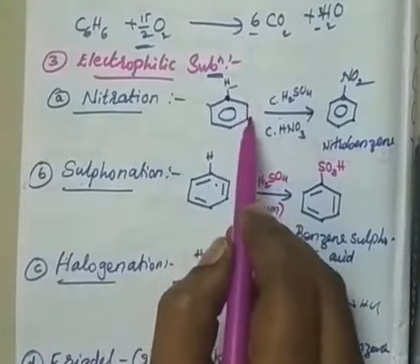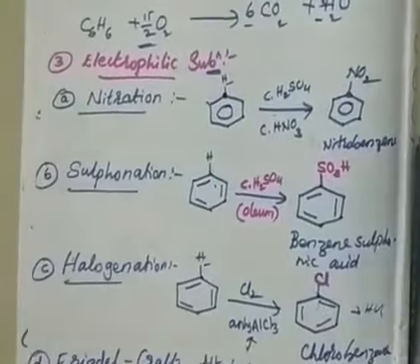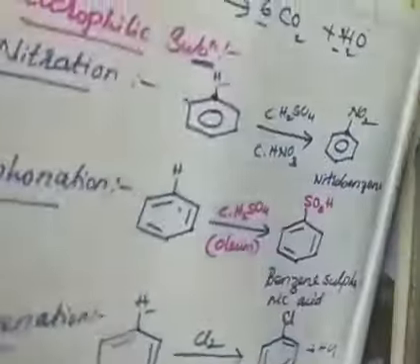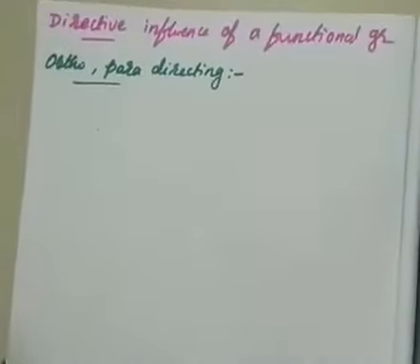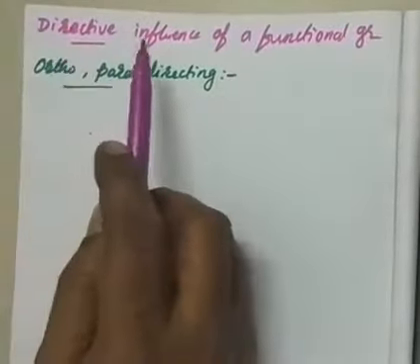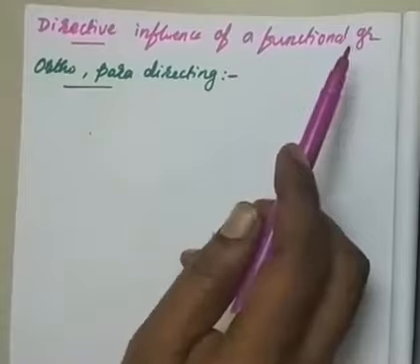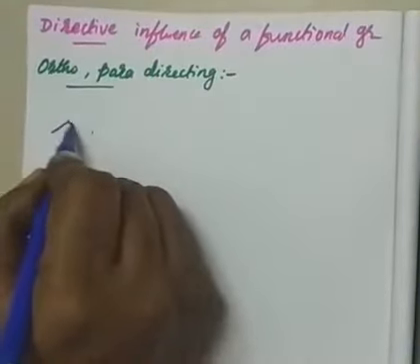That means ortho, meta, para, 1,2, 1,3, 1,4 are possible for me. In this situation, the group which is already present will direct the incoming electrophile. That is called the directive influence of a functional group. You can easily understand this by taking an example.